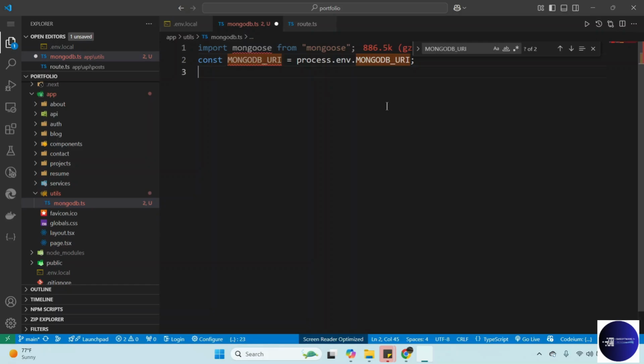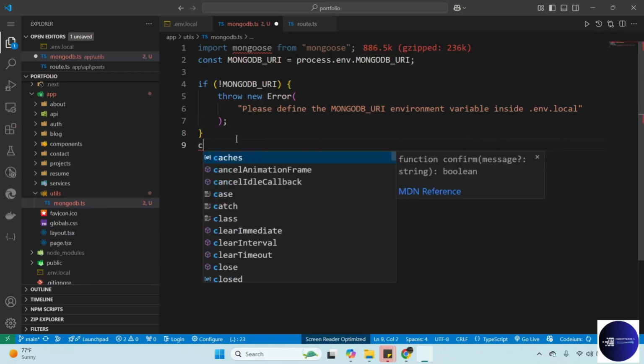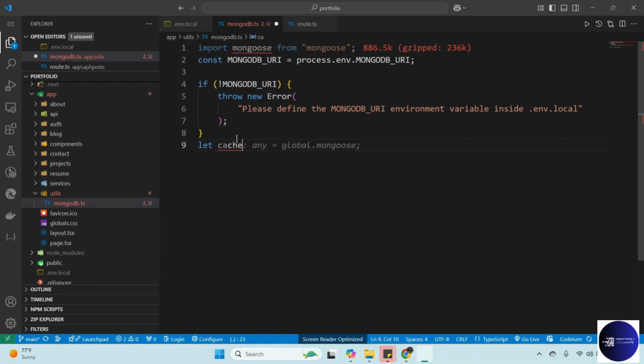Right. So we need to check for a couple of things here first. If you don't have a connection, we just return an error. Please define the MongoDB environment variable. All right. So we need to create the cache. Let's do let cached is equal to global.mongoose. So access the mongoose.